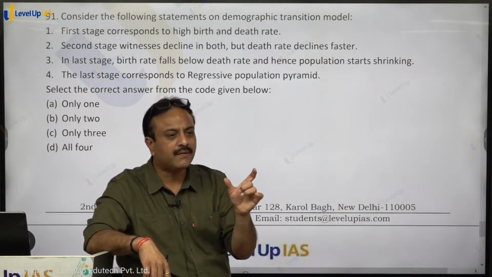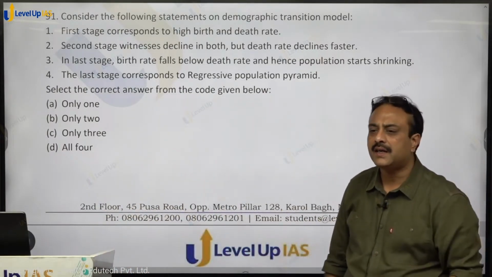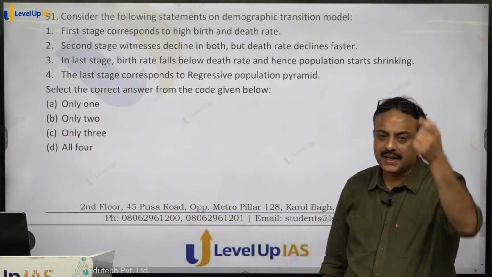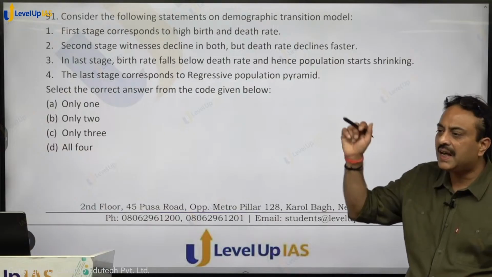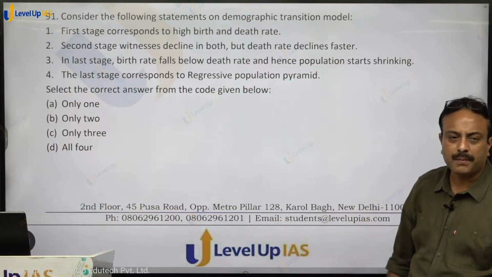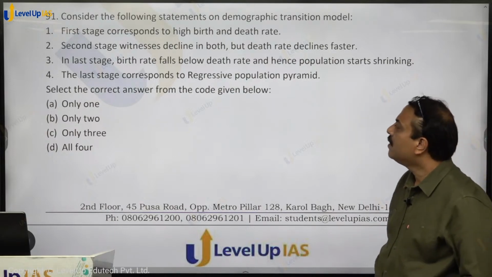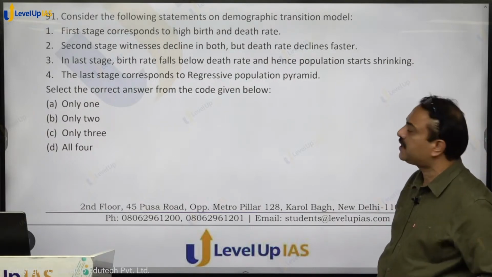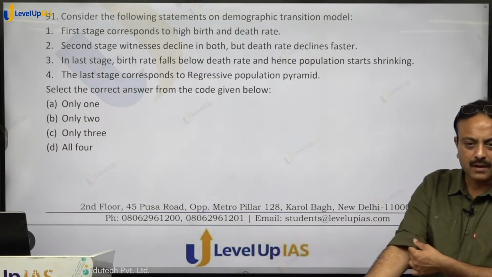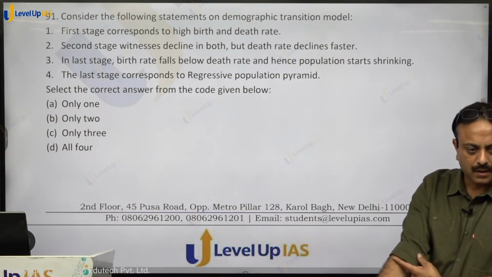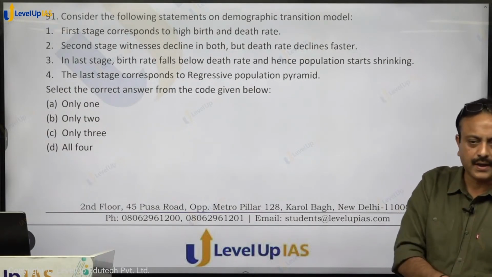Actual declining of birth rate will take place in the third stage or later stage, right? So both start to decline. The decline in death rate is very fast. Death rate will fall suddenly, right? So what will happen? Population explosion will take place. Birth rate is still high, death rate down, so population will increase. In the last stage, birth rate falls below death rate and hence population starts shrinking. This was asked by UPSC in the mains examination last year. Birth rate below death rate, so the population starts shrinking, reducing.